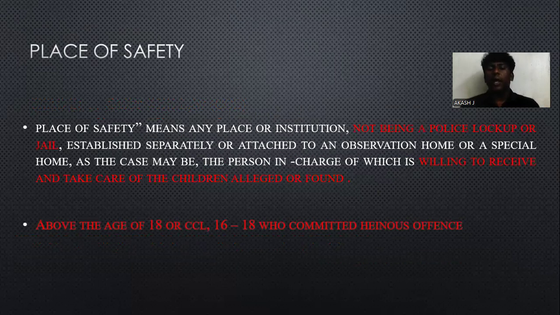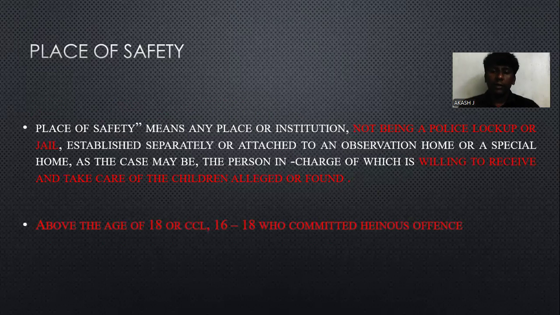A place of safety is a place or institution, not being a police lockup or jail, established separately or attached to an observation home. The place of safety used to be near the observation home or special home, as the case may be, and the person in charge of it receives and takes care of children alleged or found to be above the age of 18, or 16 to 18, who commit a heinous offense. We come to the conclusion that the observation home is meant for only a few weeks and the special home is considered for those below the age of 18.